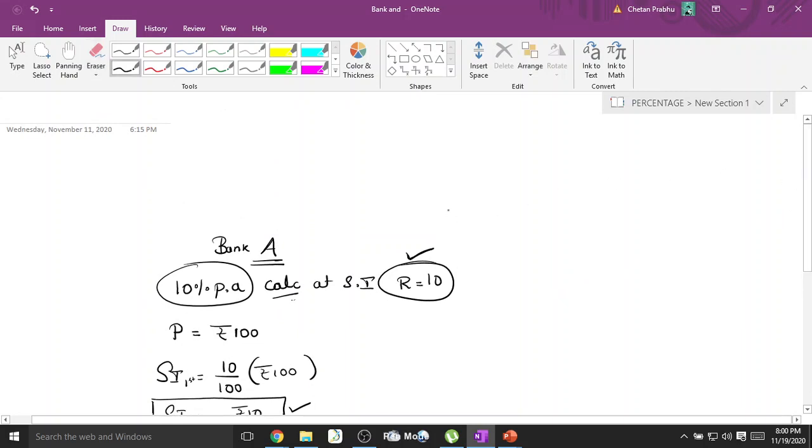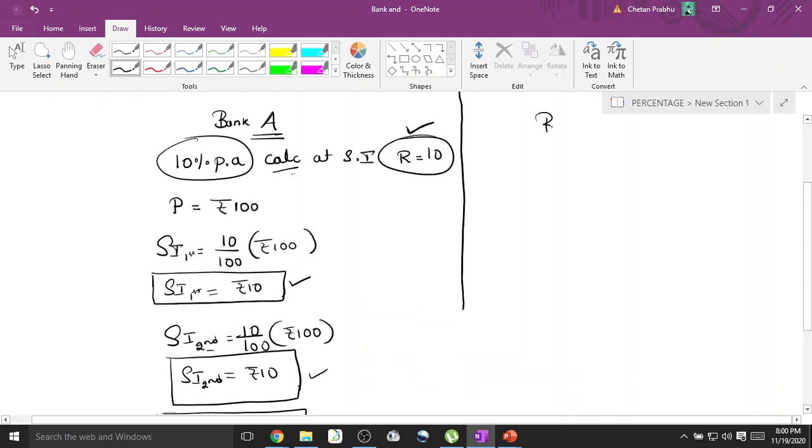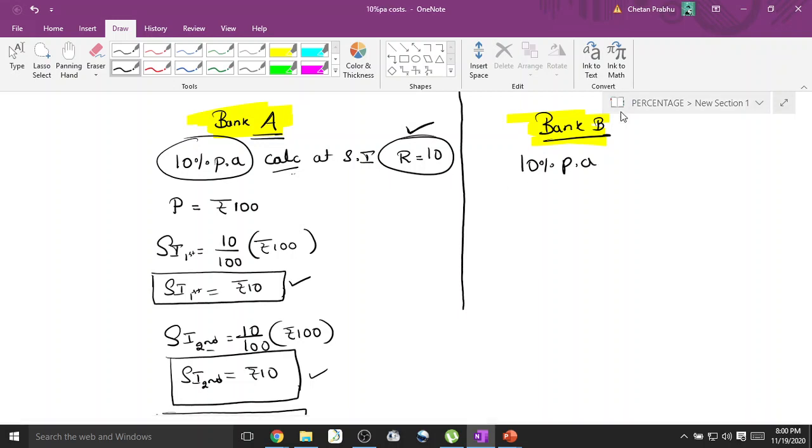Now let me go to another bank, bank B. So bank A and bank B. This bank B is also offering 10% per annum return. It also gives 10%, but the difference is that it is calculating interest by the compound interest method.